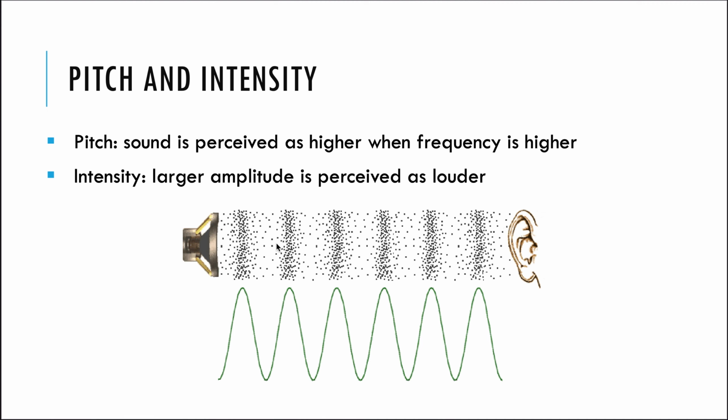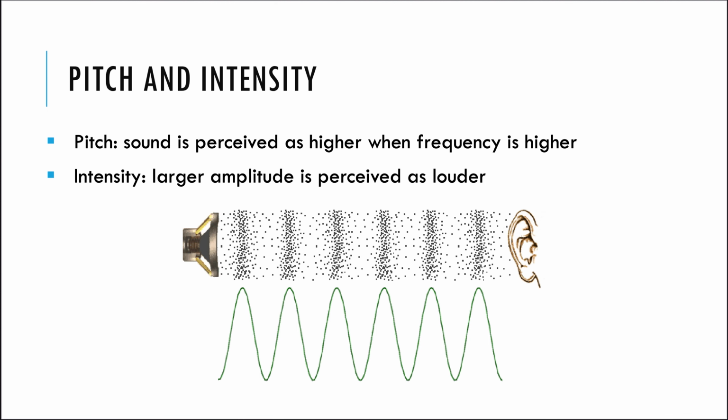You can look at this longitudinal wave and you can draw it as a wave with crests and troughs, with crests corresponding to the compressions and troughs corresponding to the rarefactions. If you have a bigger amplitude, a lot more areas of more compression or more rarefaction, then that is going to be a more intense sound.